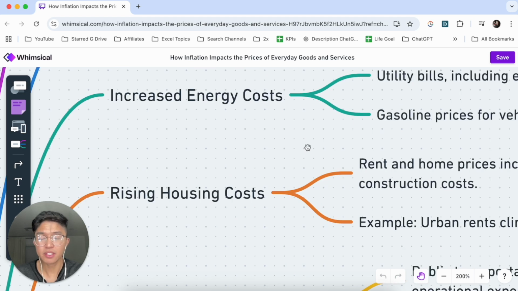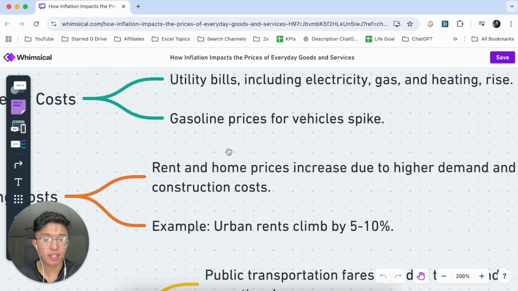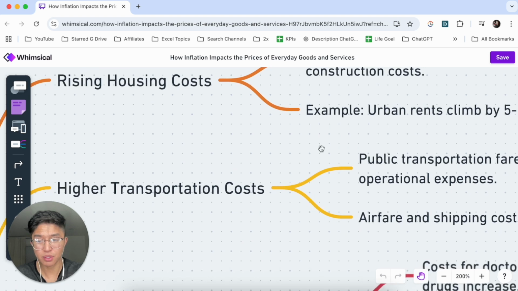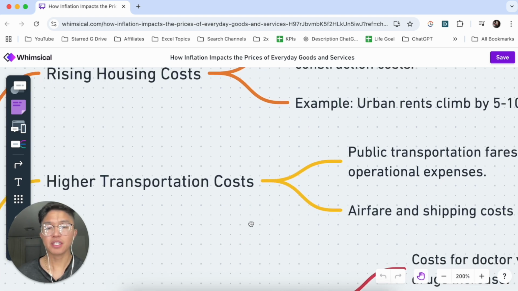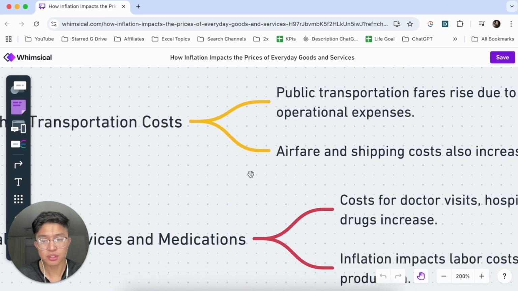Rising housing costs also occur, so rent and home prices increase due to higher demand and construction costs. For example, urban rents might climb by almost 5 to 10%. There are also higher transportation costs. Public transportation fares rise due to fuel and operational expenses, and airfare and shipping costs also increase.